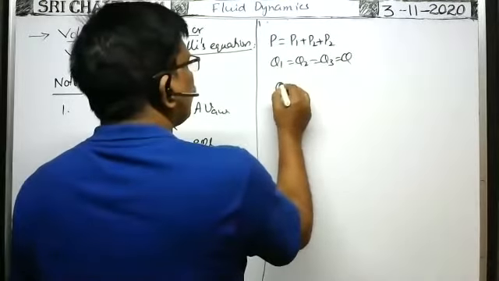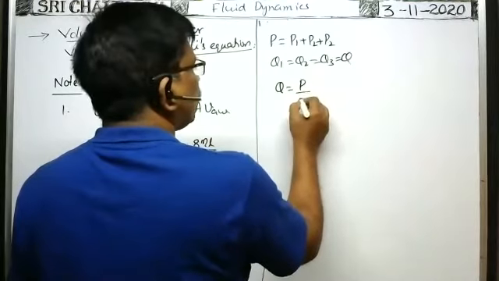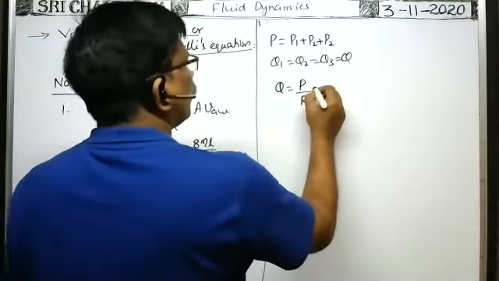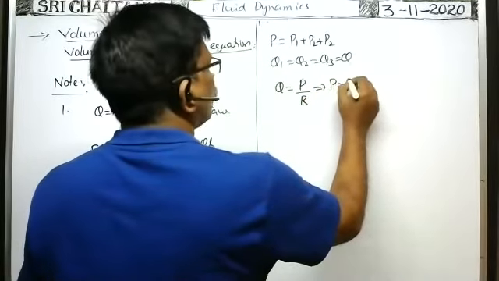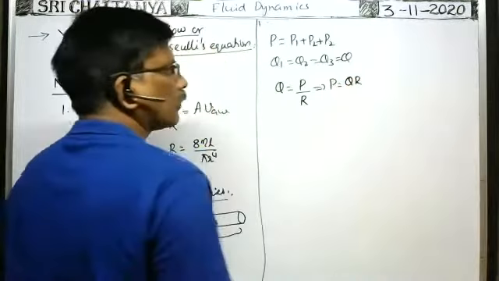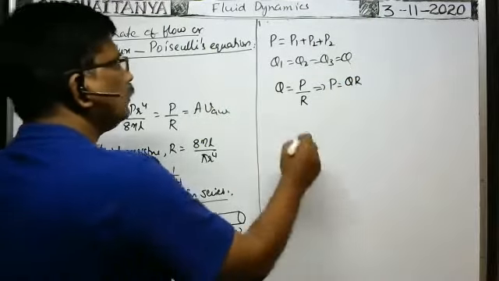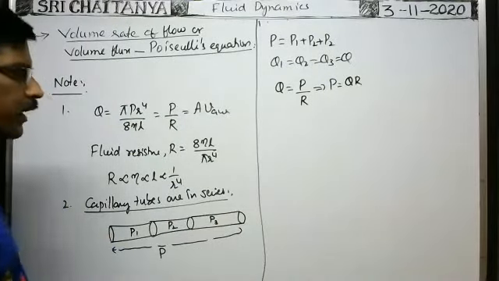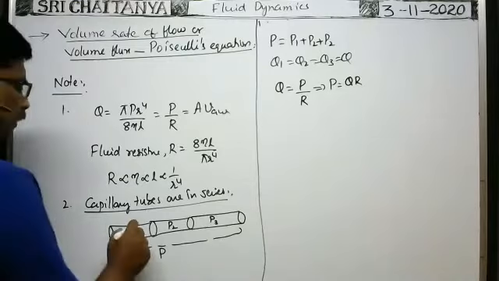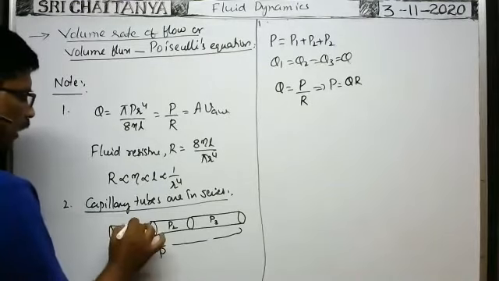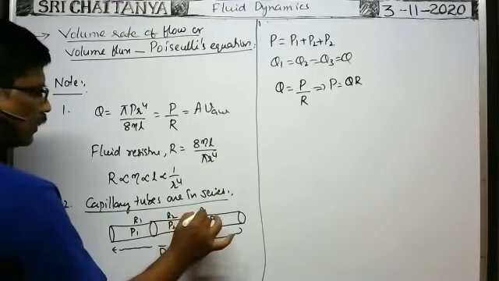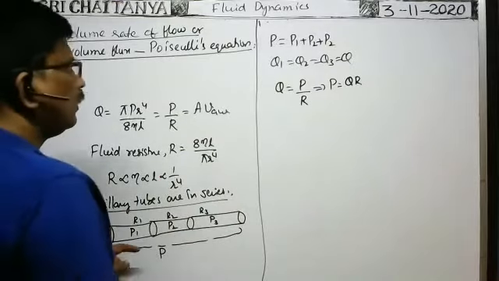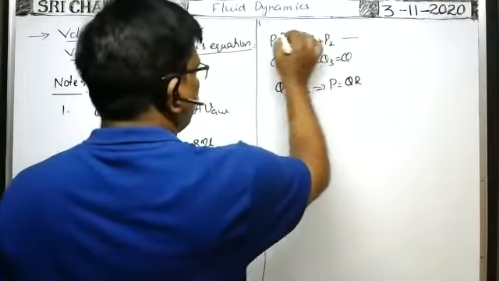You see, the general formula for volume rate of flow is P by fluid resistance R. From this, P is equal to Q into R. Now what is the effective fluid resistance of this combination of the tubes? Suppose the fluid resistance of this capillary tube is R1, this is R2, this is R3. Of course, we can find the fluid resistance by this formula. Then here you see, from this equation 1.